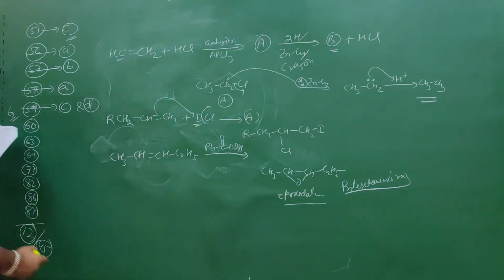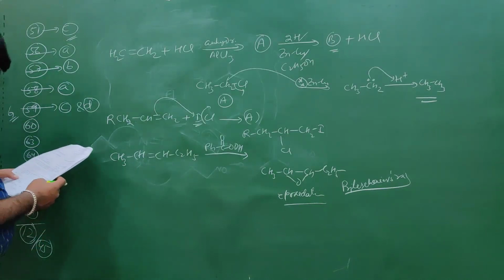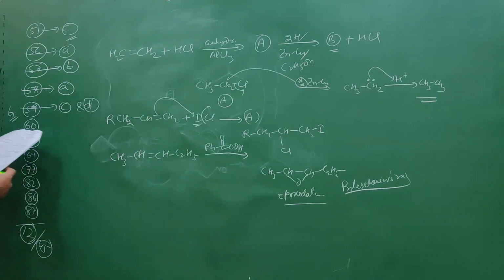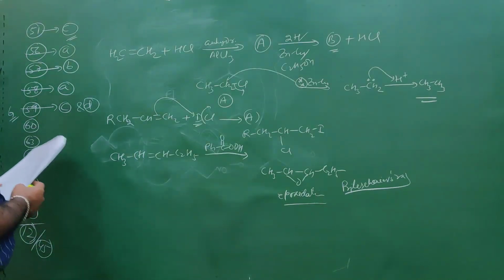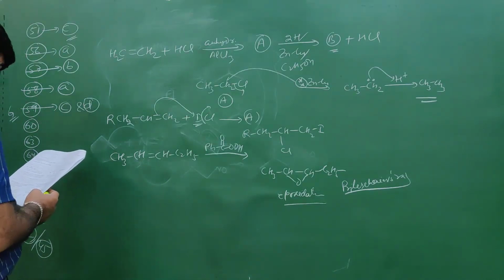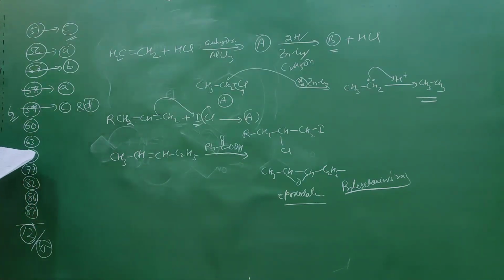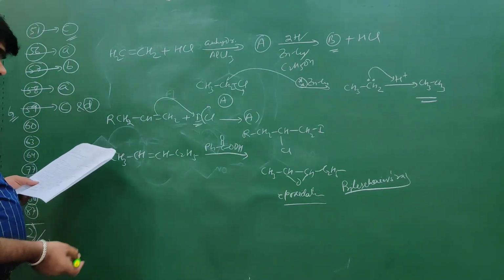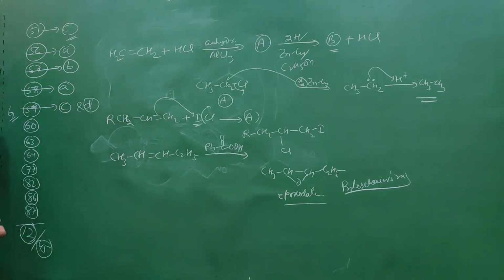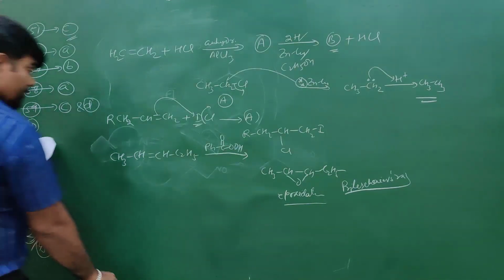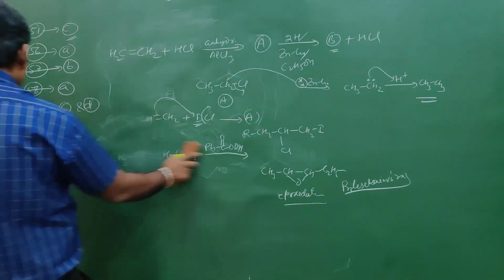In question number 60, the synthesis of 3-octyne is achieved by adding a bromoalkane into a mixture of sodium amide and an alkyne, the bromoalkane and alkyne respectively. Again, this 3-octyne sign is not a compound; there is a printing mistake in this question.